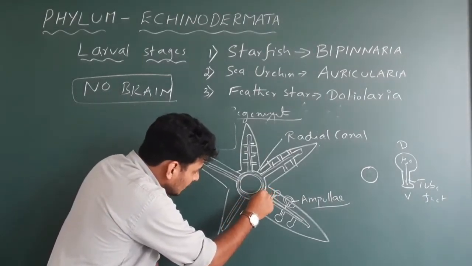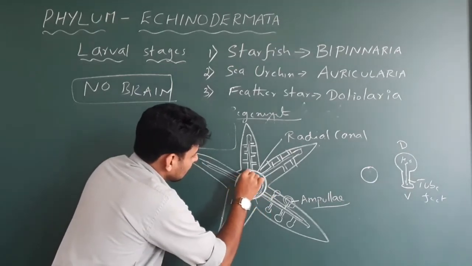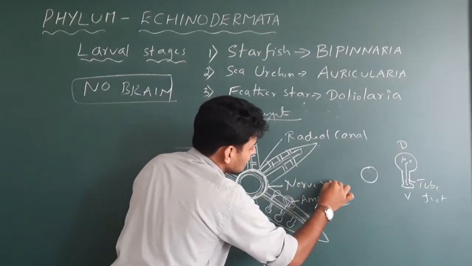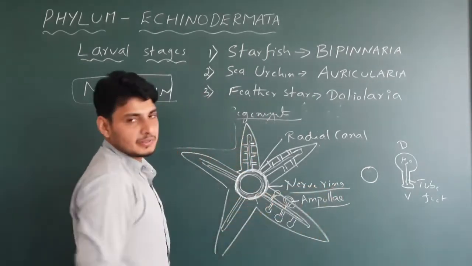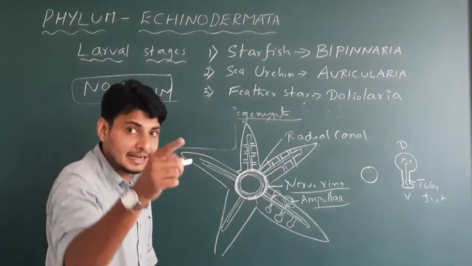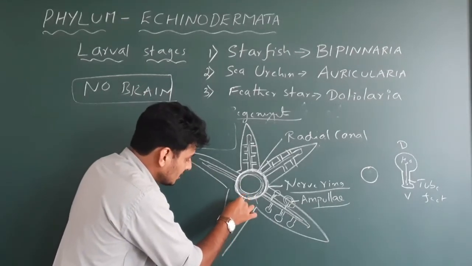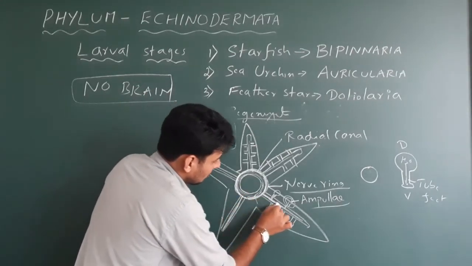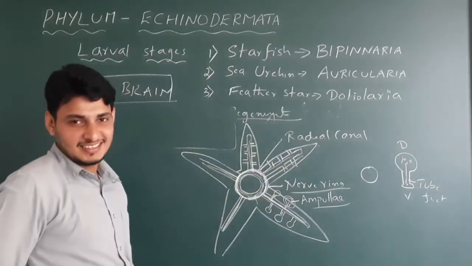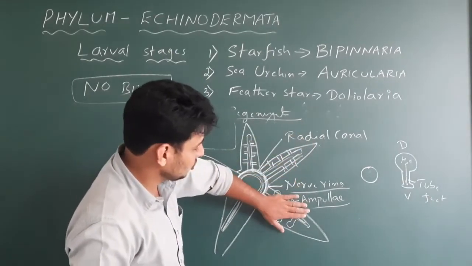Exactly here you see another ring. This is called the nerve ring. So what do you call it? Instead of a brain, they have a ring-like structure called the nerve ring. That is along with the radial canal, which is entirely different. This nerve ring again continues inside like this, so nerves are now occupied within this tube.